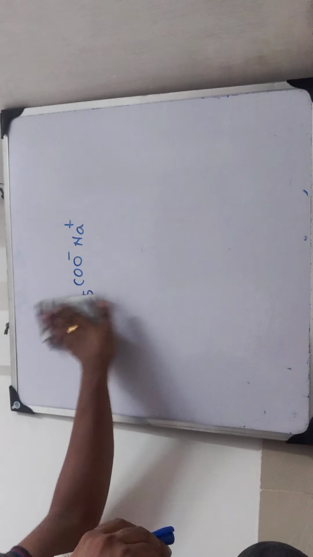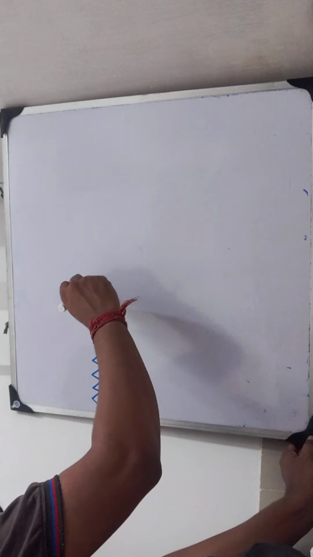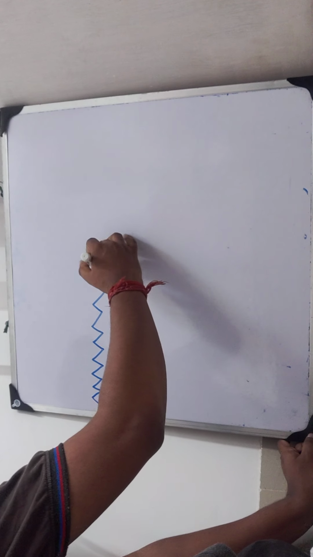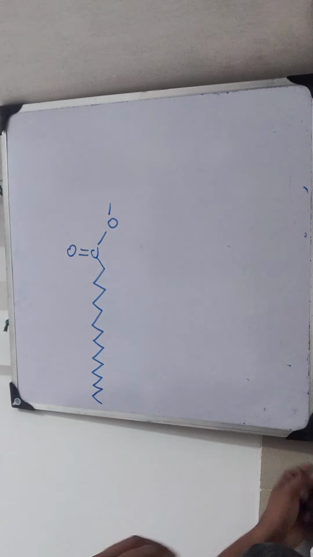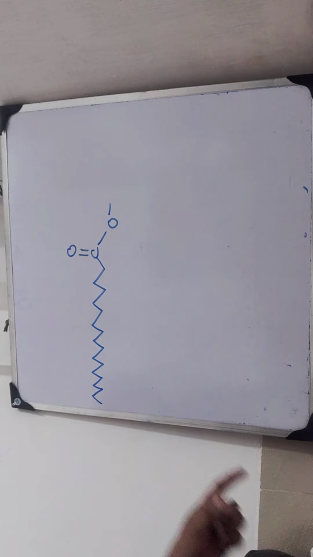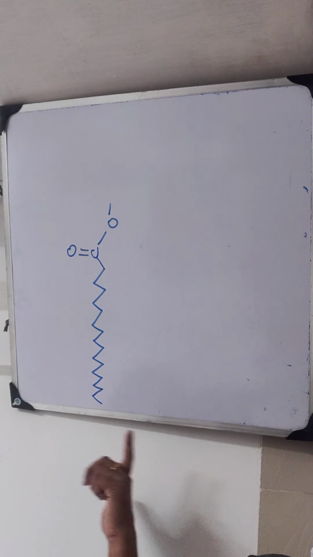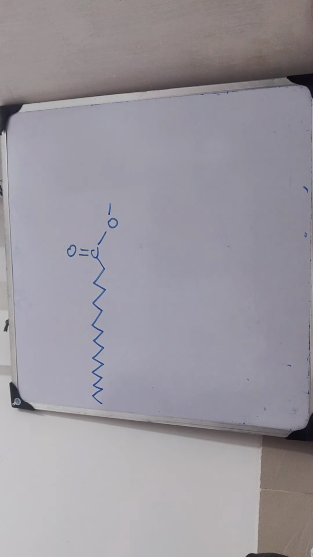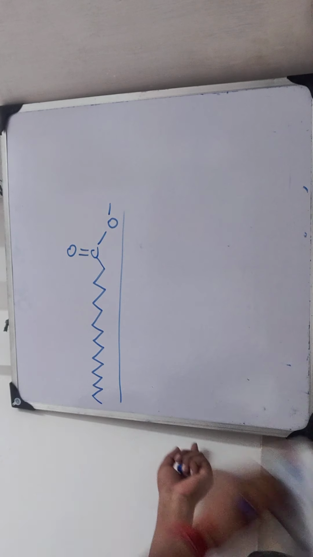It looks like this. 1, 2, 3, 4, 5, 6, 7, 8, 9, 10, 11, 12, 13, 14, 15, 16, 17, CO minus. Okay, and you already know what these corners and ends mean. It means hydrocarbons like C and H. So this is the whole structure of sodium stearate. Only stearate ion. Sodium is there, Na positive.